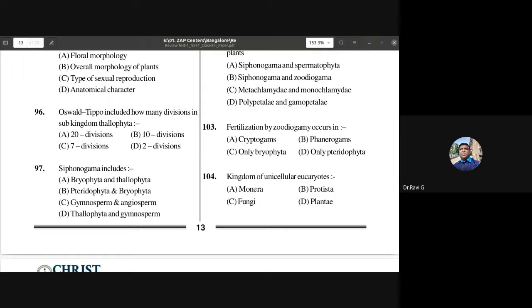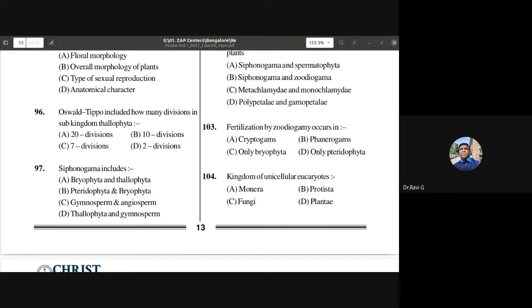See, cryptogams is a plant that reproduces by spores without flowers or seeds. So that includes the bryophytes as well as pteridophytes. So bryophytes are non-vascular cryptogams and pteridophytes are vascular cryptogams. Okay. So the gymnosperms and angiosperms, we call them as phanerogams, because they produce seeds, so that is the reason we call them as phanerogams.